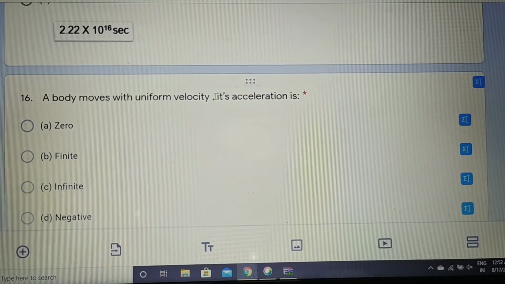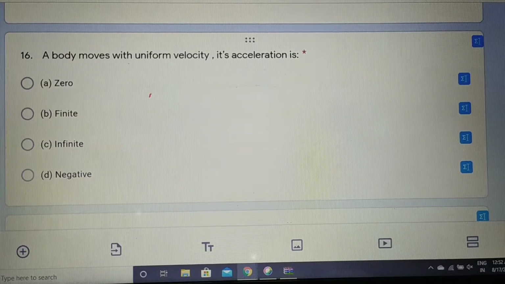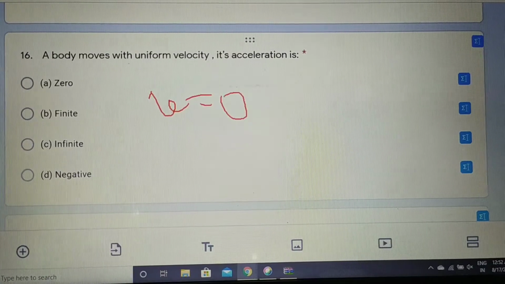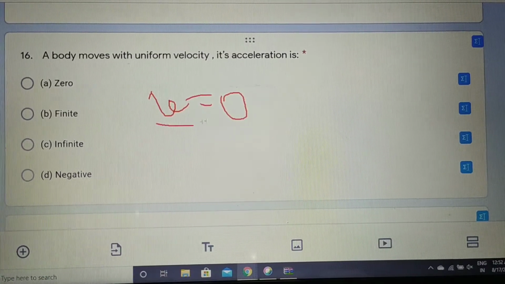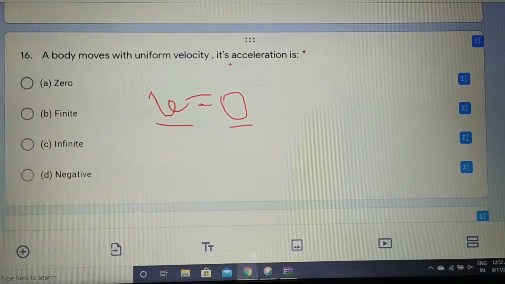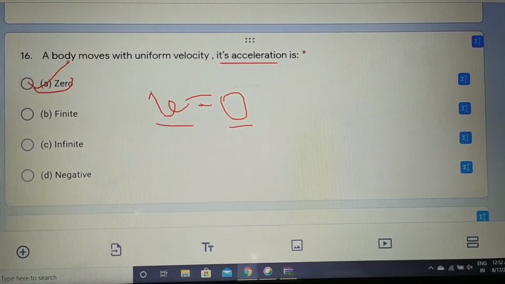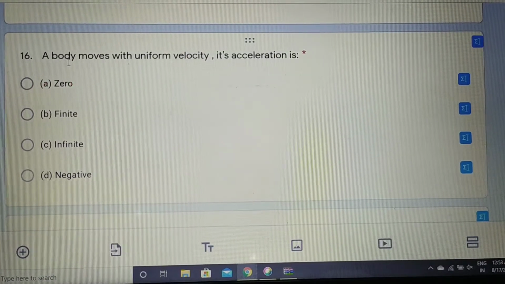Now let us take the next question, which is: a body is moving with a uniform velocity, its acceleration is? We have discussed in the upper question only that if a body is moving with uniform velocity, that means velocity is constant. Acceleration is the rate of change of velocity, and velocity is not changing, that means acceleration is 0. No change, no acceleration, so we can say the acceleration will be 0 in this case, right? So option A is correct. Now let us move to the next question.